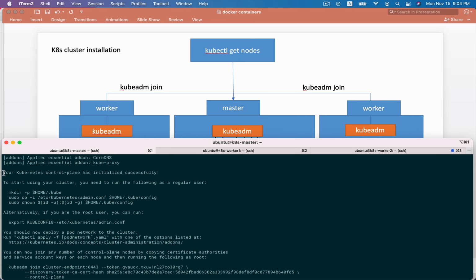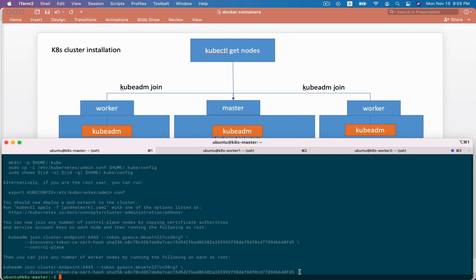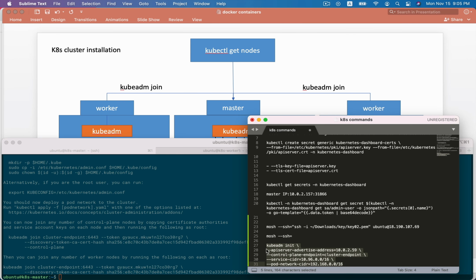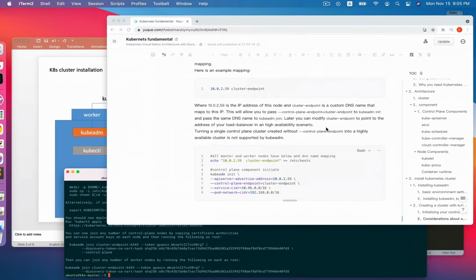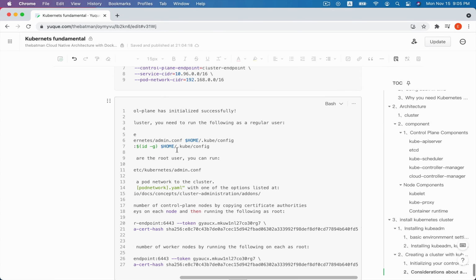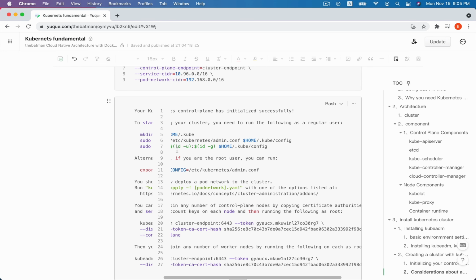So we just copy the commands and paste here. To start using your cluster, you need to run the following as a regular user, because Ubuntu is a regular user.